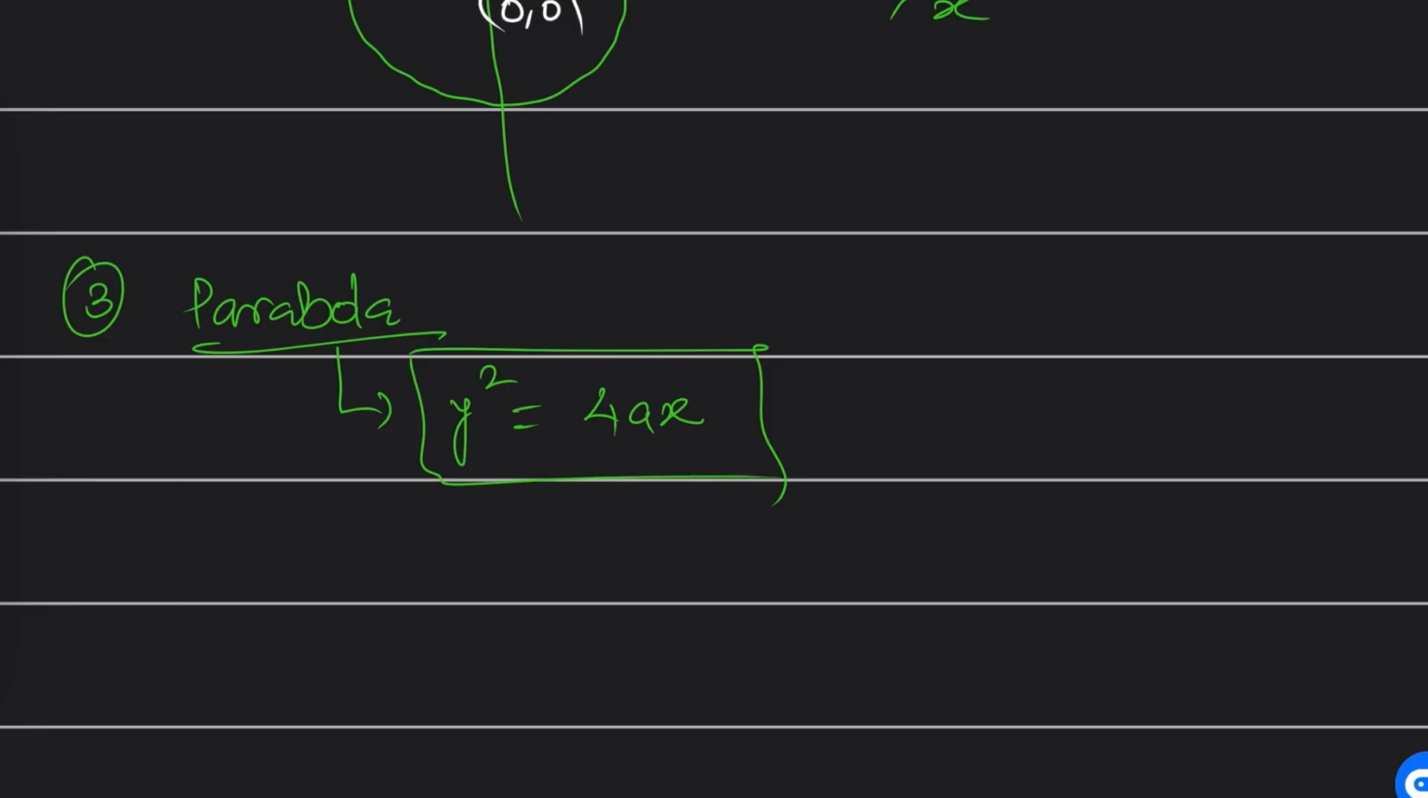Let's say y is 2, then x must be 1. If x power is 1, then y must be 2. Means the power of one variable must be 2 and the other must be 1. Now in this case x is independent and y is dependent. What about x square is equal to 4ay? This is also the equation of a parabola, but it will look different.